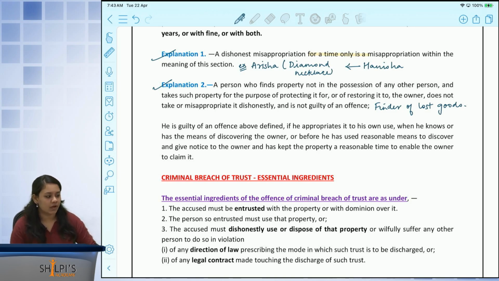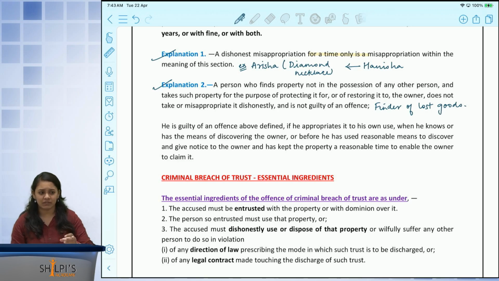Now, what if I find a diamond necklace when I'm walking on the corridor? If I take it and keep it in my possession, I have to take all reasonable effort, which means that I cannot just simply go and ask the person walking nearby me, hey, do you know if any person owns a diamond necklace?